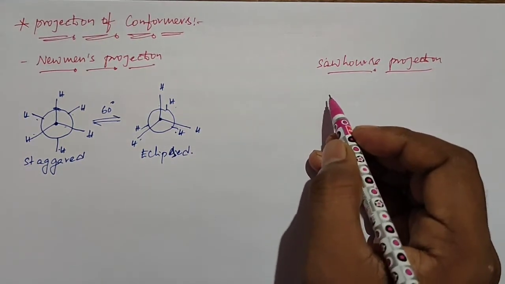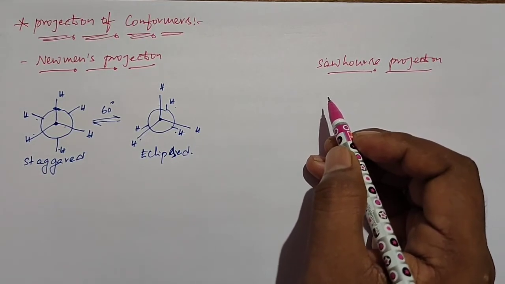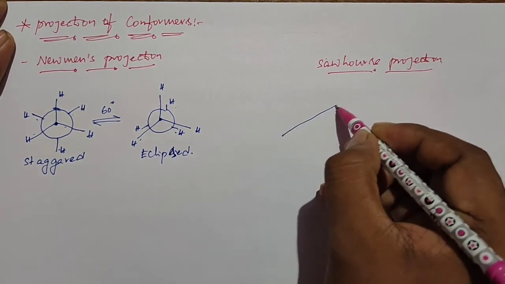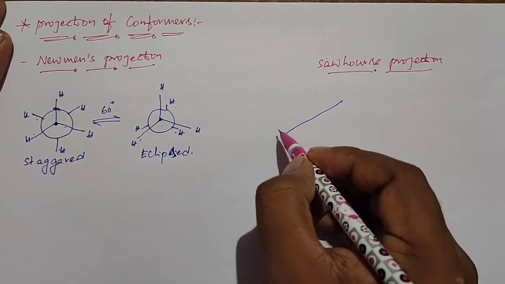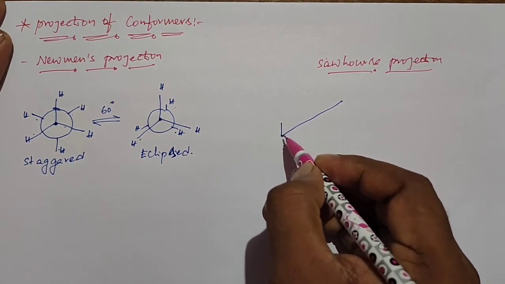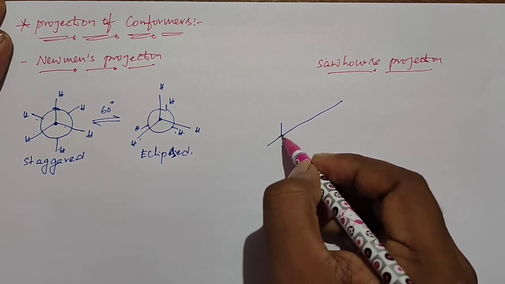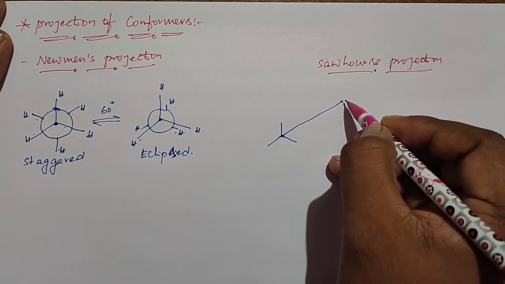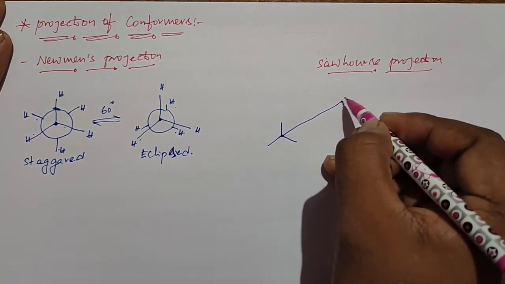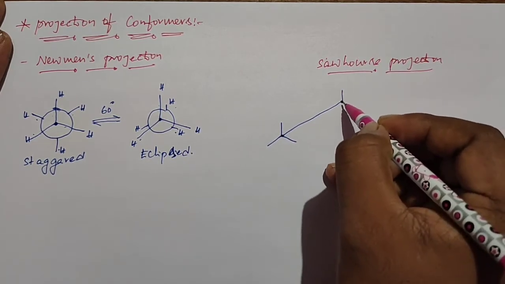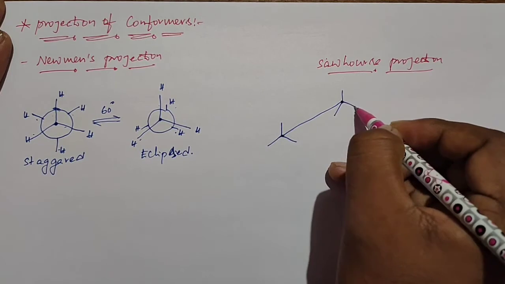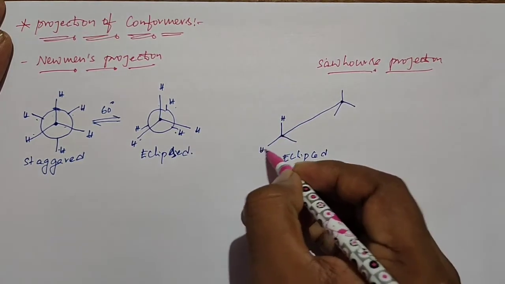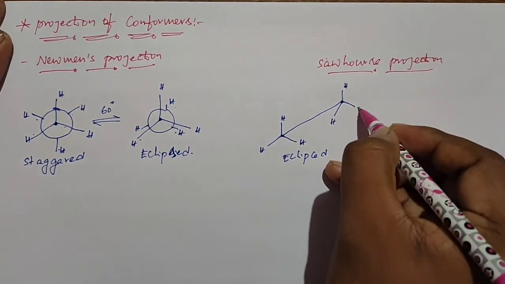Okay, in the Sawhorse projection, for 3 dimensions, the carbon-carbon free rotation bond is represented with a straight line. The left end is the representation of the front carbon. Here we have 3 bonds, and this is the representation of the back carbon. So the right side end represents the back carbon, and the left side end represents the front carbon. So this is an eclipsed form. These are the hydrogens attached to the front carbon, and these are the hydrogens attached to the back carbon.